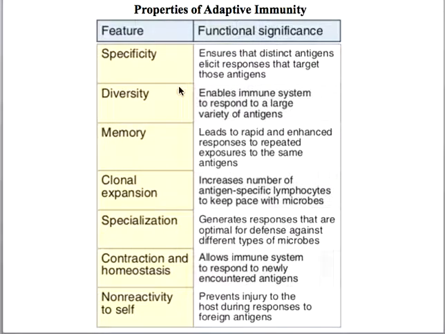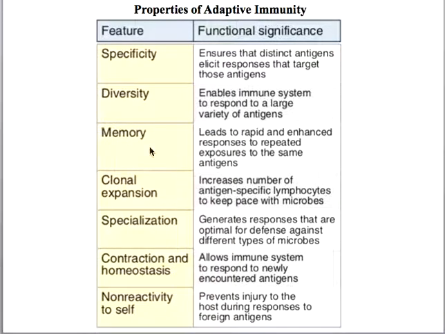Next is the diversity. The adaptive immune system is very diverse functionally. That means it enables the immune system to respond to a very large variety of antigens. Next is the memory. Memory means recognizing the pathogenic insult by the immune system. If the same pathogen is encountered in the future, you will get a faster and heightened immune response. That is called memory of the adaptive immune system.